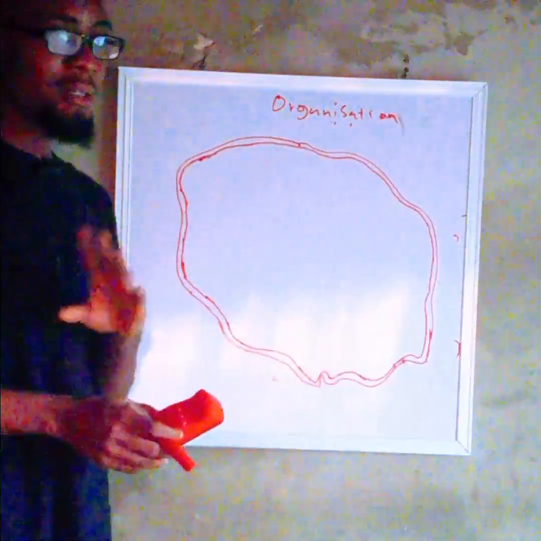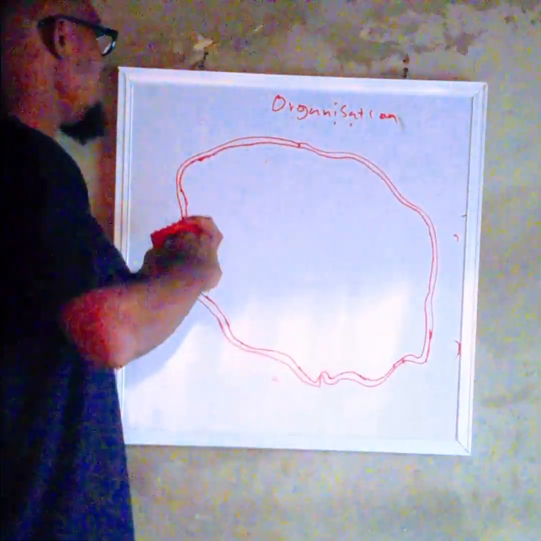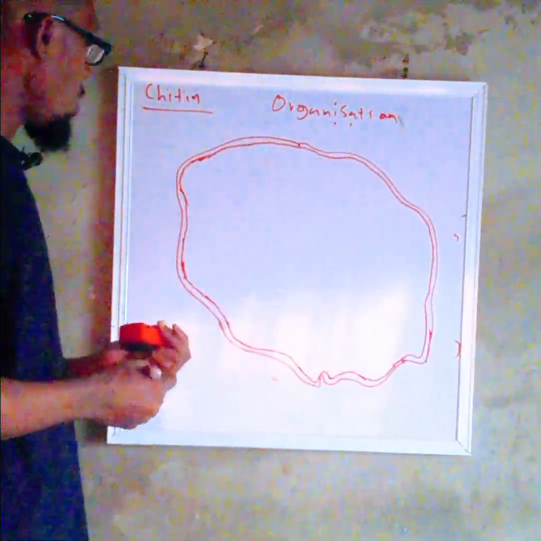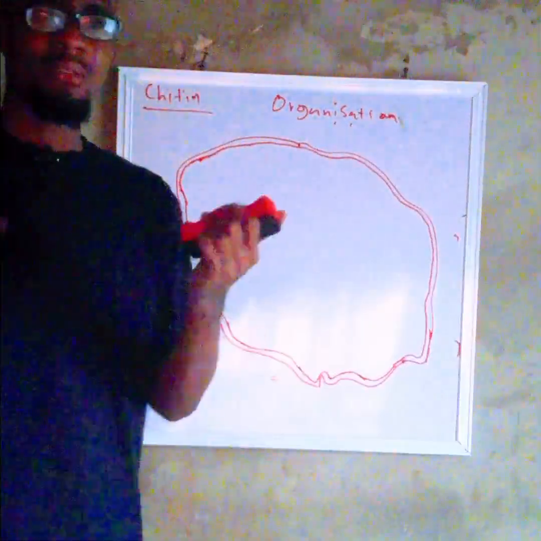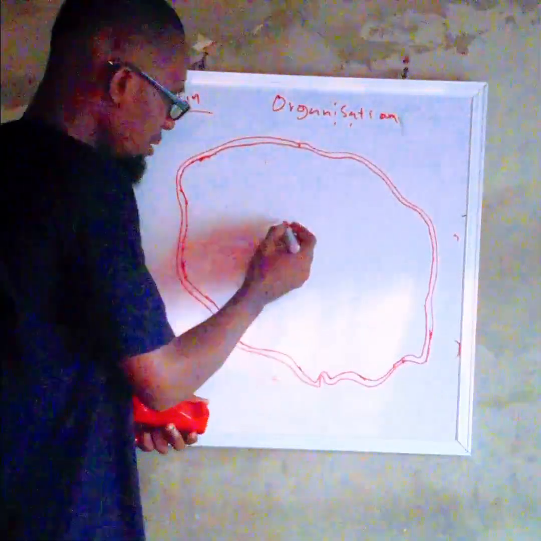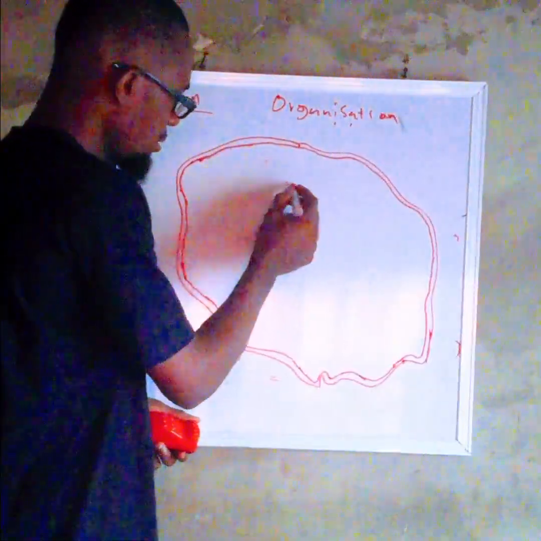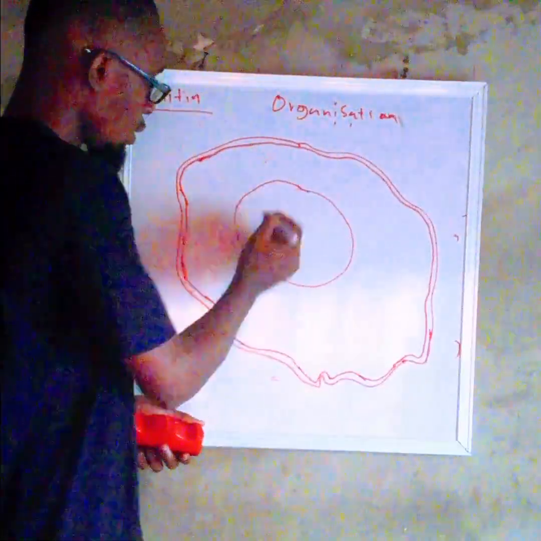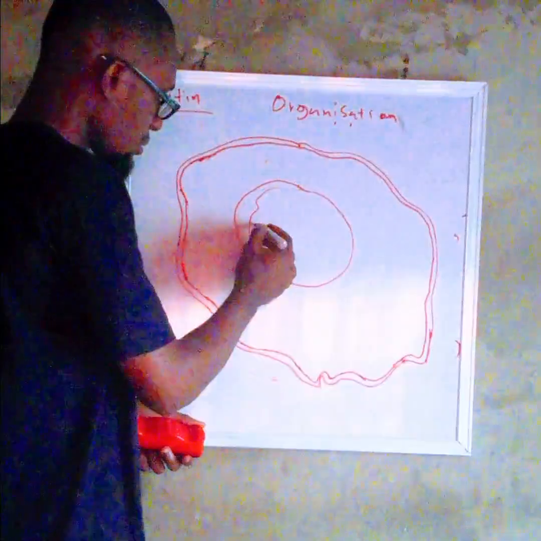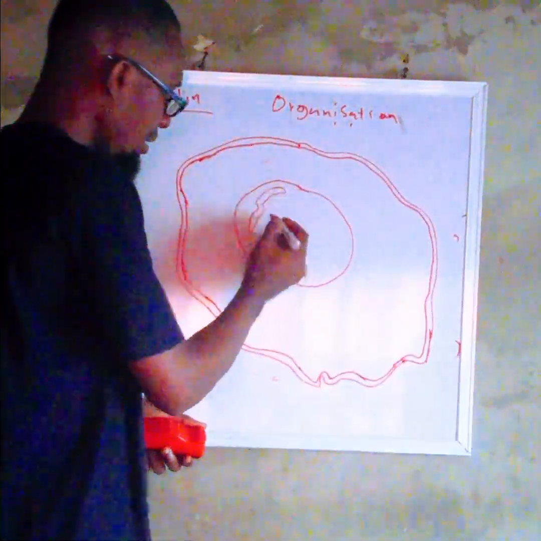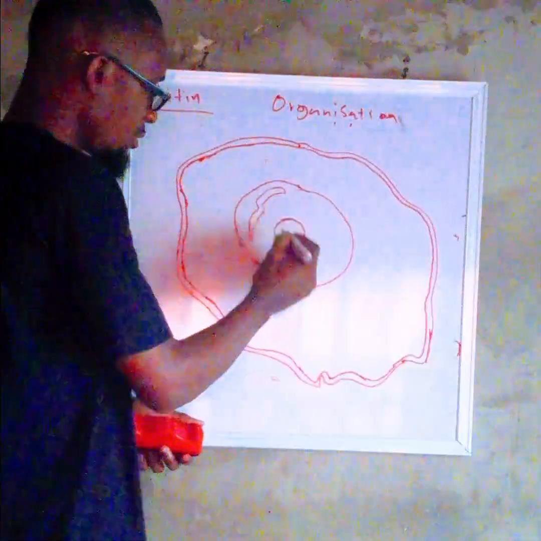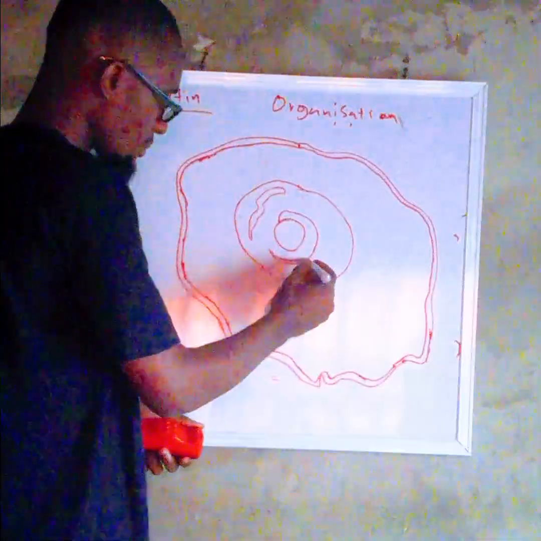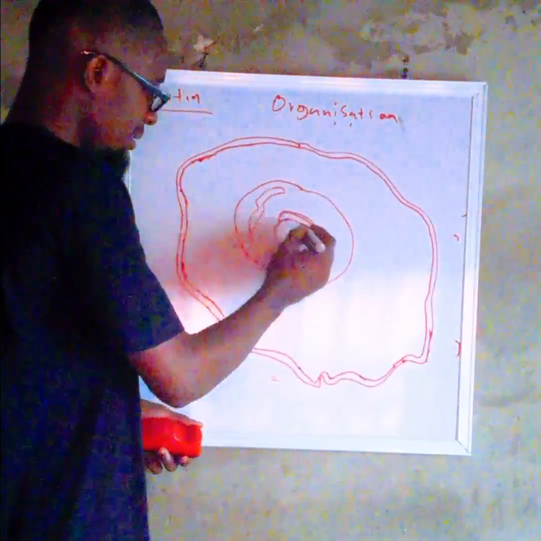Well, for fungi, it's chitin. Chitin is spelled C-H-I-T-I-N. That's chitin. Okay, then we now come to understand something. We say that in a eukaryotic cell, the nucleus is centered at the middle. With, of course, the DNA and the chromatin, this will be the nucleus. We have materials around it of different shapes and sizes.